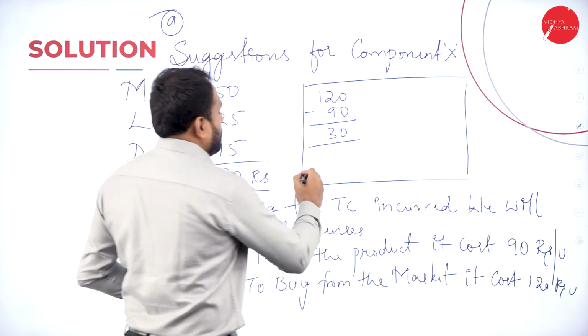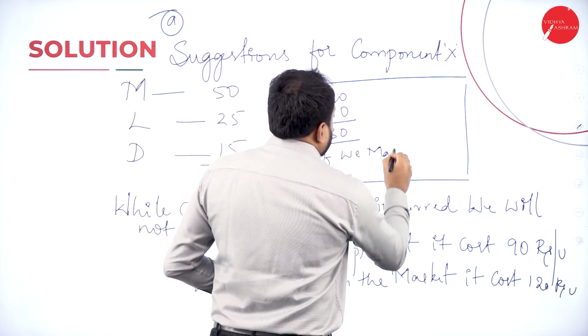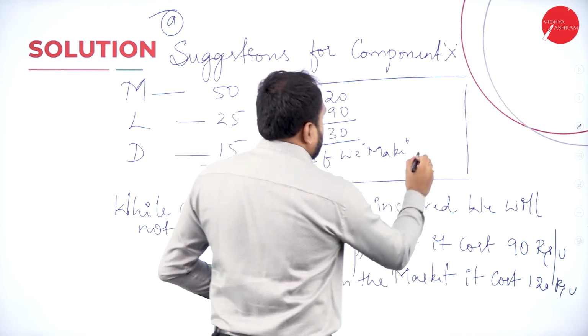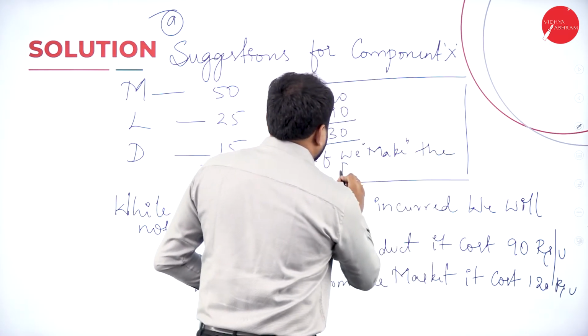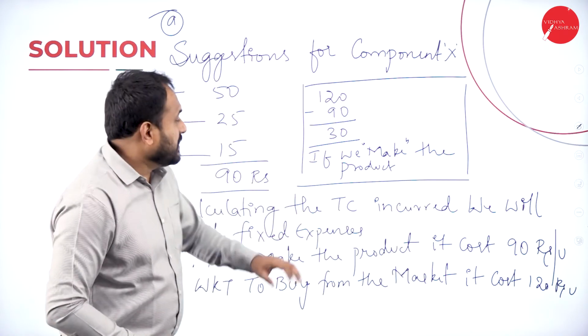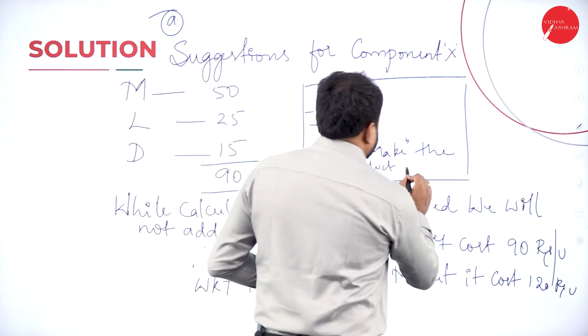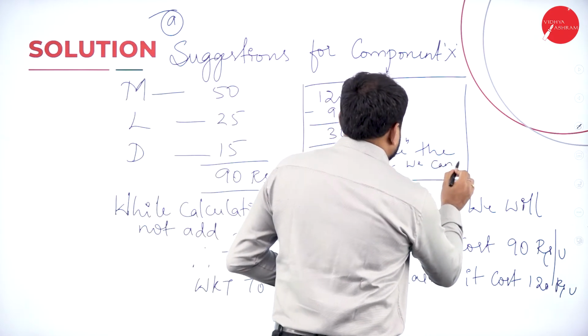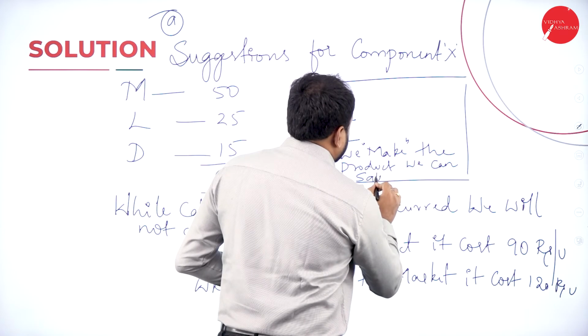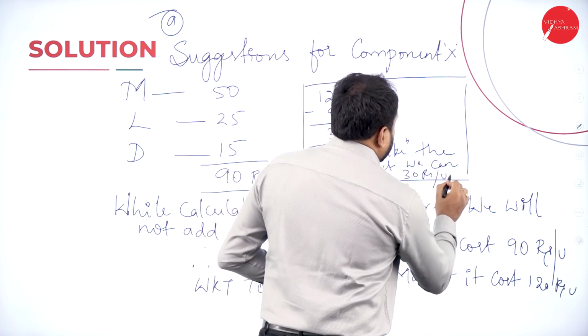If we make the product, we can save how much? 30 rupees. If we make the product, we can save 30 rupees per unit.